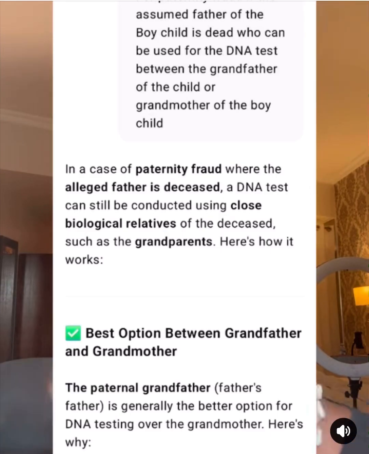For paternity fraud, if the assumed father of the boy child is dead, who can be used for the DNA test between the grandfather of the boy child or the grandmother of the boy child? For paternity. Paternity means papa. Do you understand? Paternity means papa.